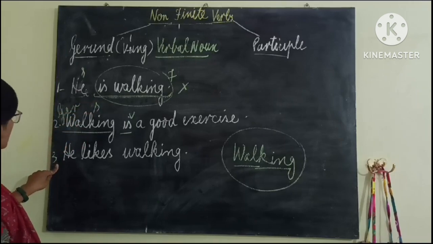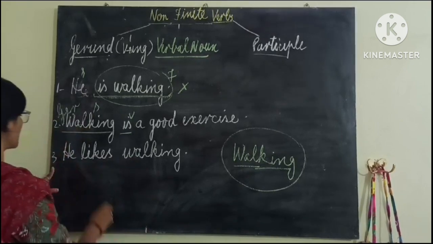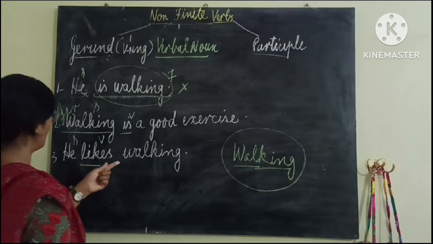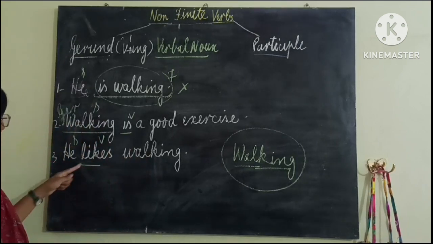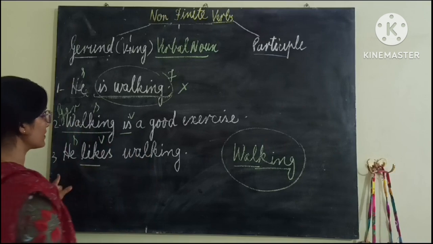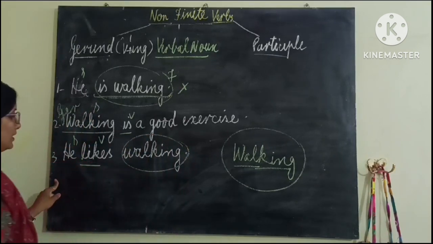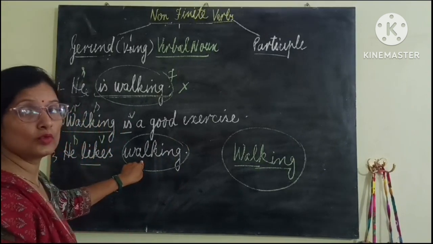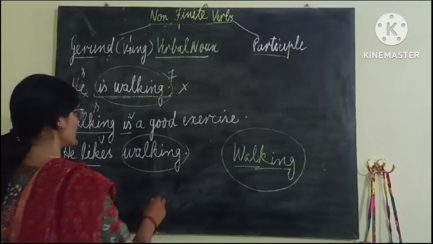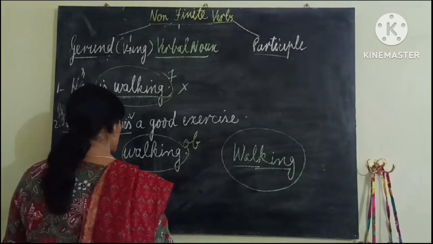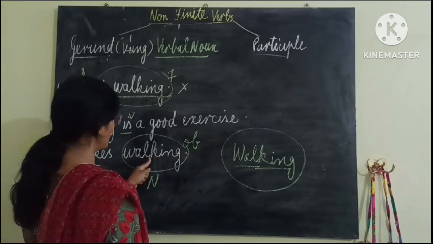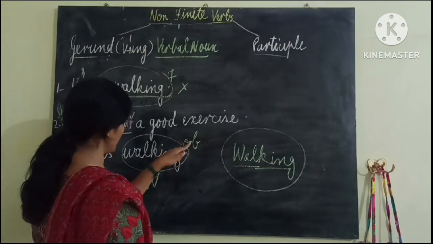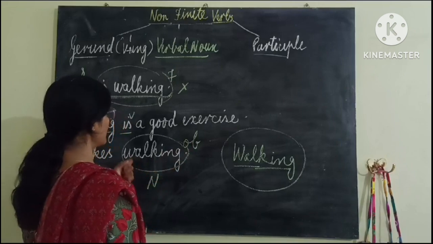Now let's see the next sentence. He likes walking. This is the verb. Before the verb, the subject. And after the verb, what is written? Let's check. He likes what? If we ask the question, what answer comes? Walking. It means this is the object. And objects are always a noun or pronoun. So this is the object, and this is a noun also, because there is the ing form of the verb without a helping verb before it, and it is placed in place of the object. So this is behaving as a noun.